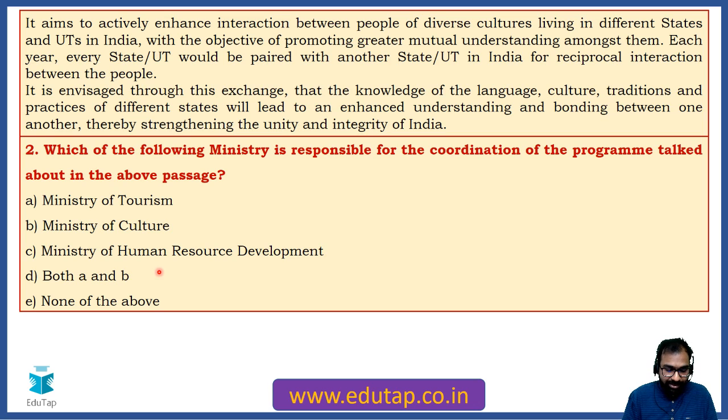So many people are saying A, many people are saying D, many people are saying C. So you are confused in this particular question. Is it Ministry of Tourism? Is it Ministry of Culture? Is it Human Resource Development Ministry? Is it both A and B, or is it E? So Ajay is saying C, Ministry of Human Resource Development. Satish is saying A. Kshitij is saying D. Okay, I'll give you a few seconds more. Many of you are saying both, that is Ministry of Tourism as well as Ministry of Culture.